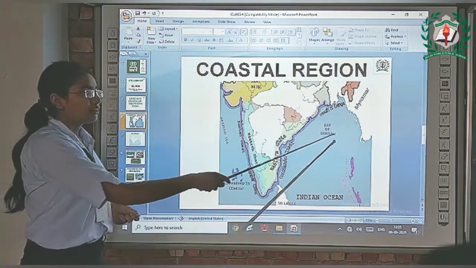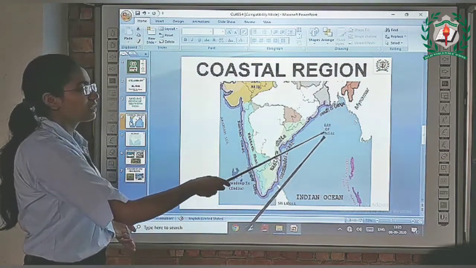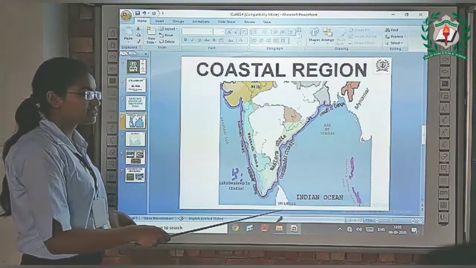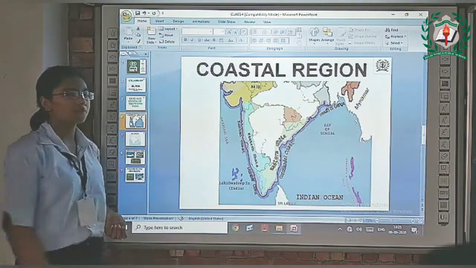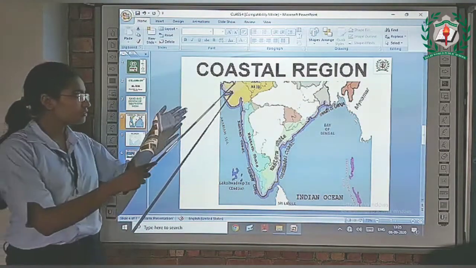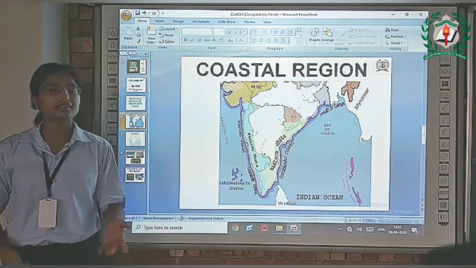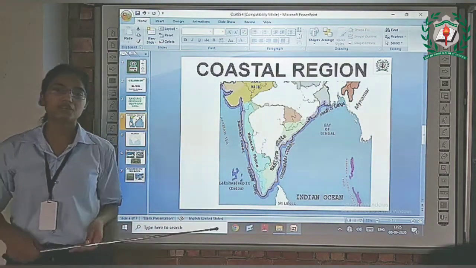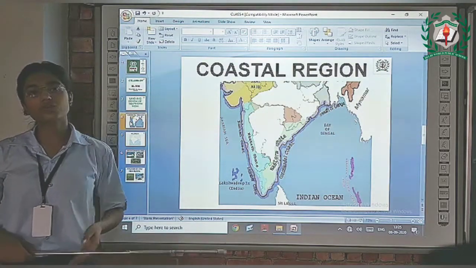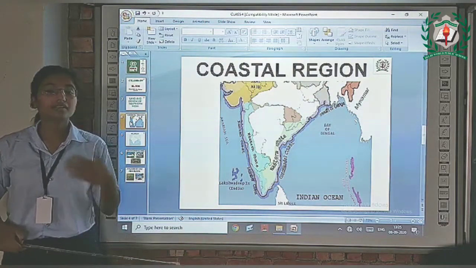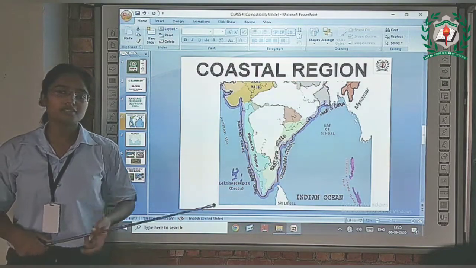In the east side, it is surrounded by the Bay of Bengal, and in the south, it is surrounded by the Indian Ocean. Because the coastal region is surrounded by the major water bodies, it has rich resources of fish, other seafoods and minerals.